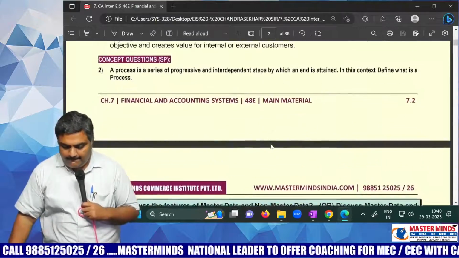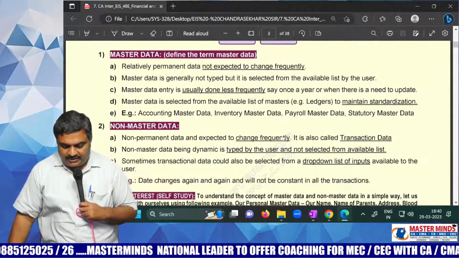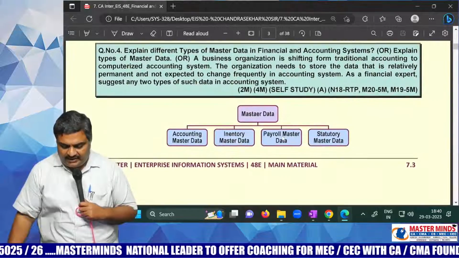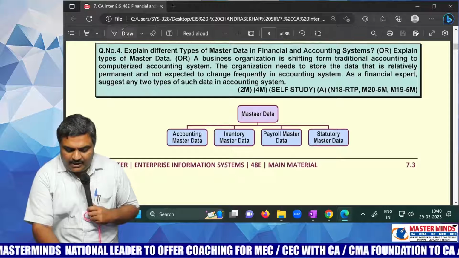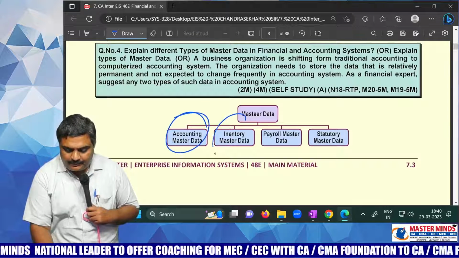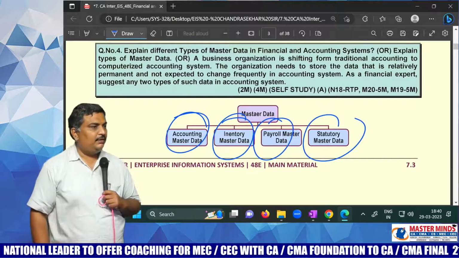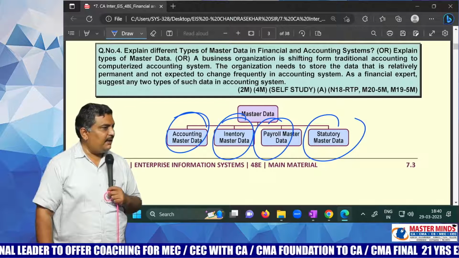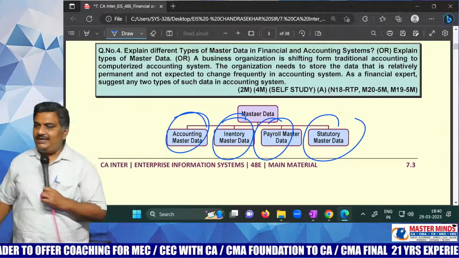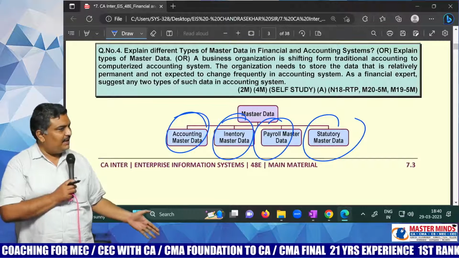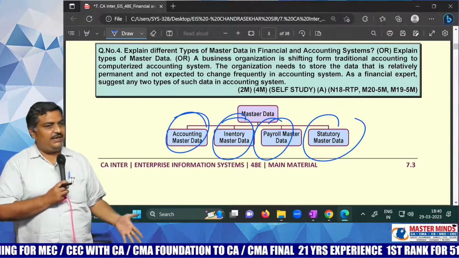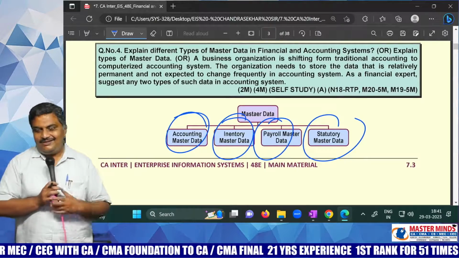Now, straight away, where is our question? Master data, non-master data we studied. And see, for every department you will have master data. Accounts department, accounting master data. HR department, HR master data. Student department, student master data. Patient department, patient master data. Master data will be there all the time.